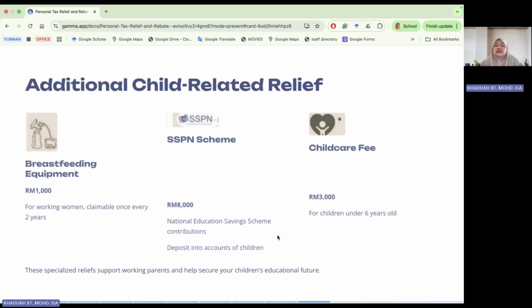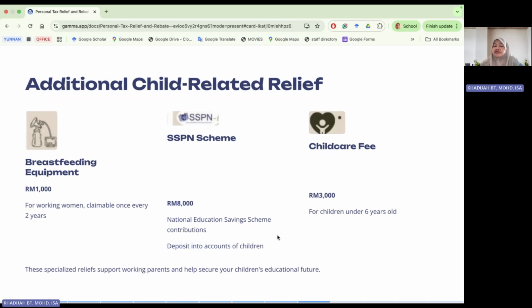The next one is additional child relief. This child-related relief is for breastfeeding equipment for young parents. If they have breastfeeding equipment, you can claim 1,000 ringgit, but this is only available every 2 years. All right, and then we have the SSPN scheme, Skim Simpanan Pendidikan Nasional. The amount given is up to 8,000 ringgit for each individual, but this must be deposited into the children's account of SSPN.